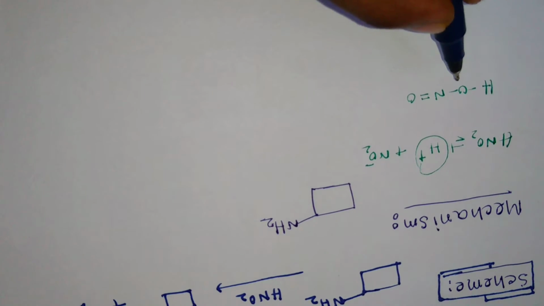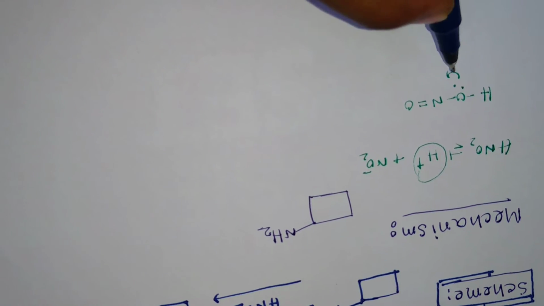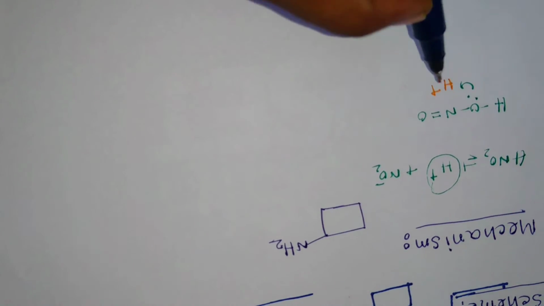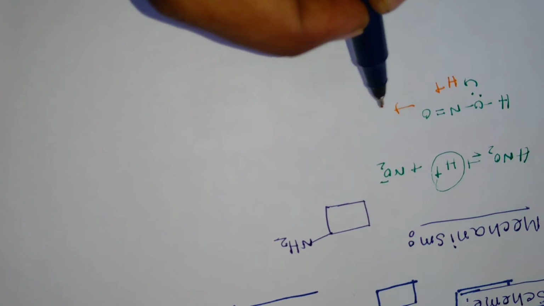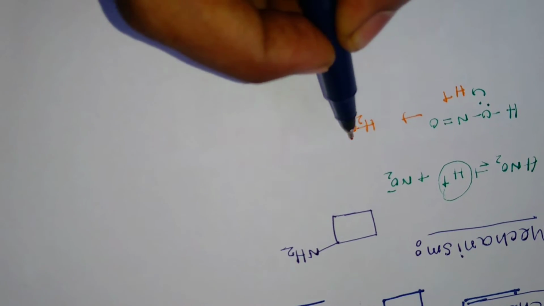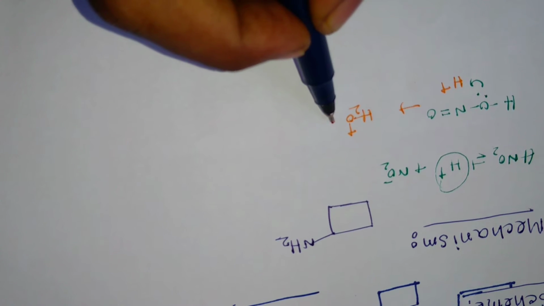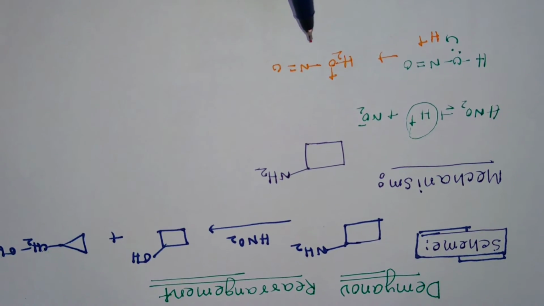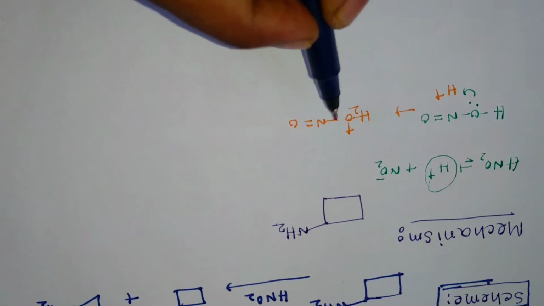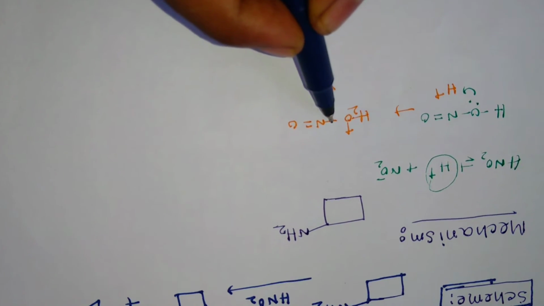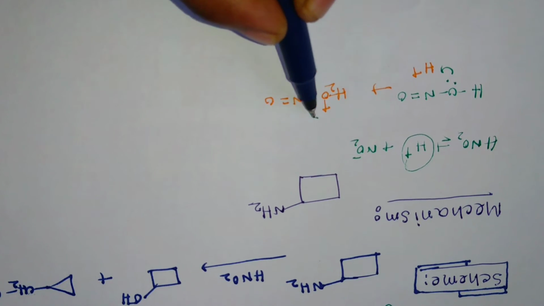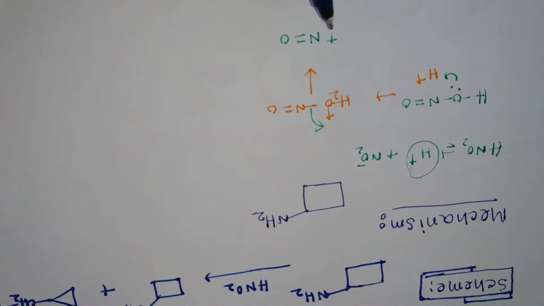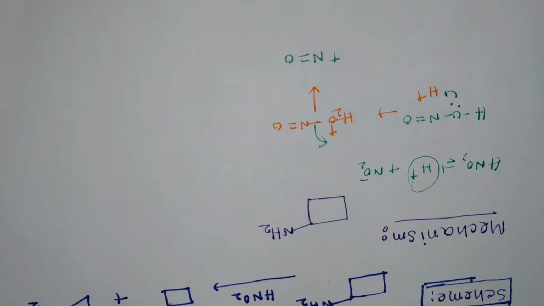Now this lone pair of the oxygen atom abstracts an H plus. Okay, now it produces OH2 plus-N double bond O. Clear? Now this H2O is the leaving group, so it is eliminated and produces N double bond O plus.